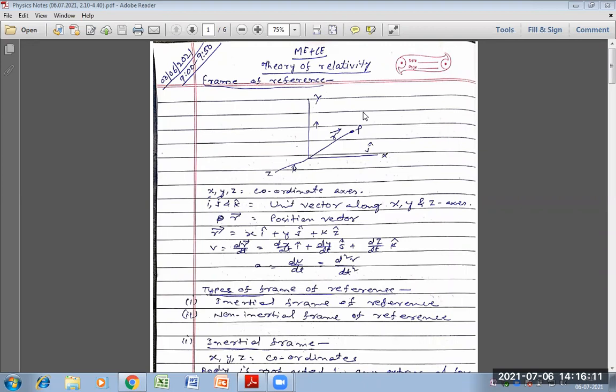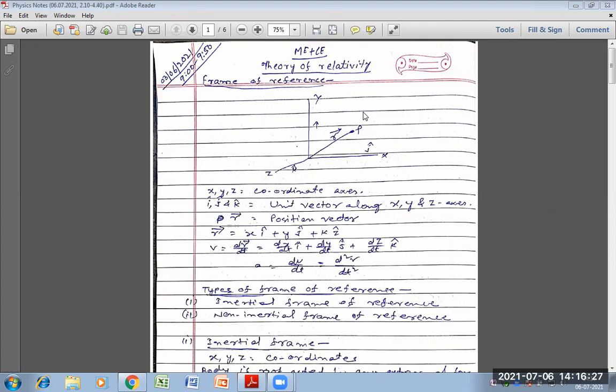There are three steps. First step, one person standing on the earth surface observed that train is moving with a velocity of 40 km per hour.